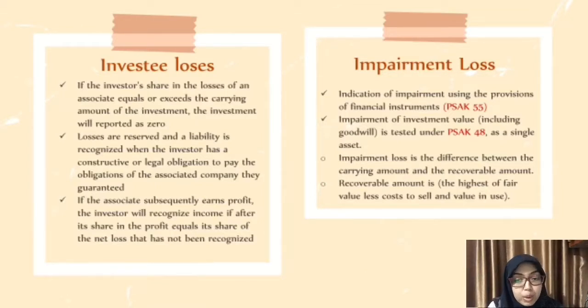And for the impairment loss, indication of impairment uses the provisions on financial instruments that will be discussed in PSAK 55, and impairment of investment value is tested under PSAK 48 as a single asset. The impairment loss is the difference between the carrying amount and the recoverable amount, and the recoverable amount is the higher of fair value less the cost to sell and the value in use.